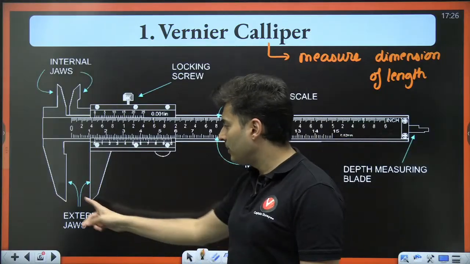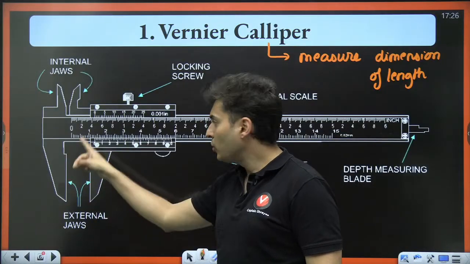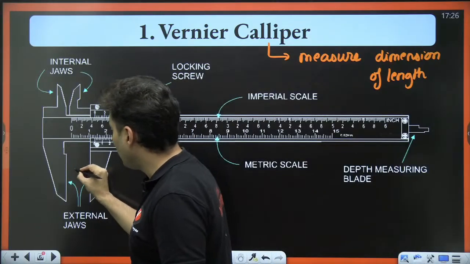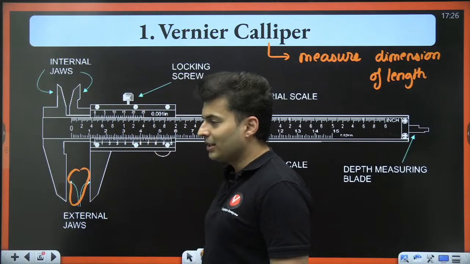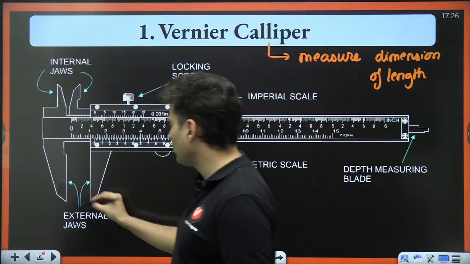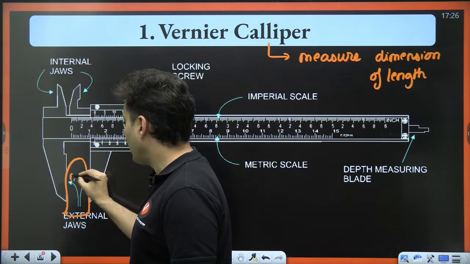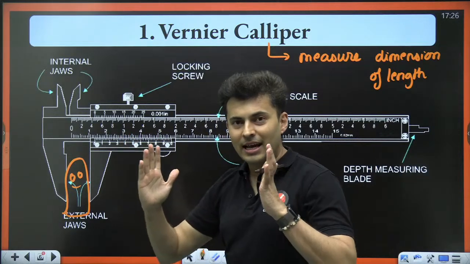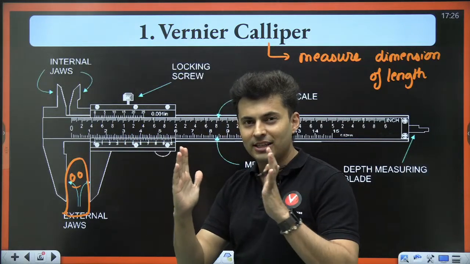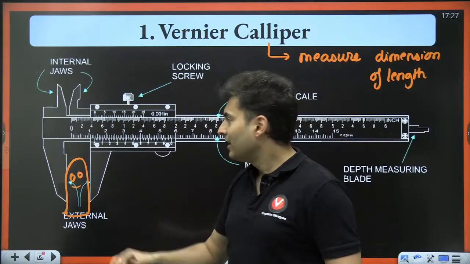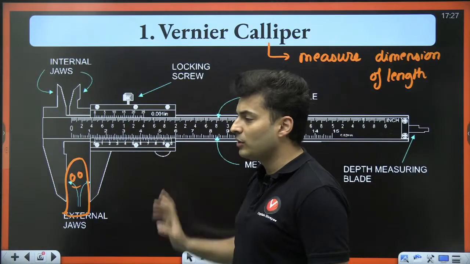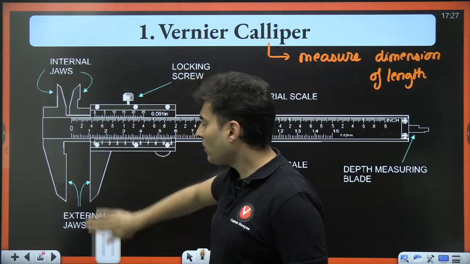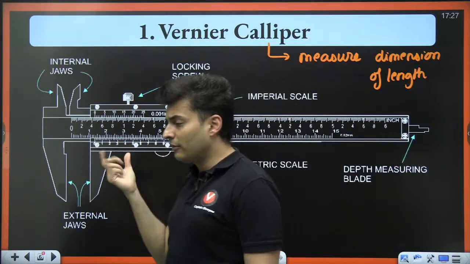In a vernier caliper you have the jaws. In the jaws you keep the object. Maybe I can put one pandu over here, and what is the thickness of this pandu? So you clamp those jaws, and when those jaws touch the object you cannot move it further, and that's when, looking at these values, you will be able to figure out the actual width of that thing.